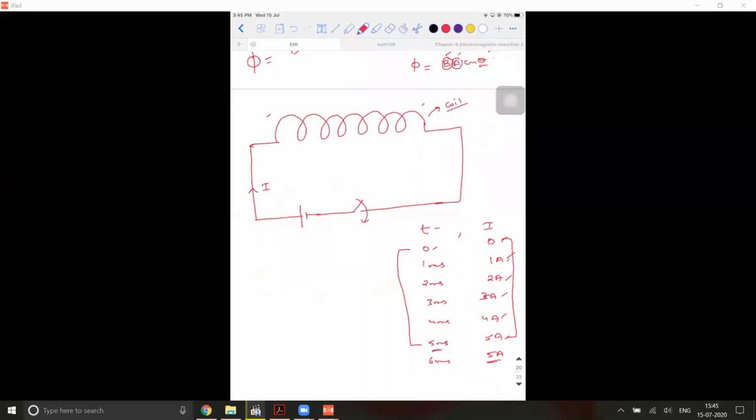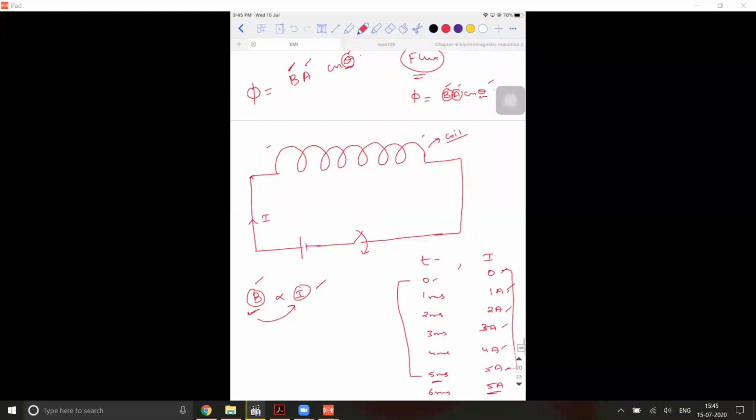During that process, there will be a magnetic field that is linked with this coil, which is directly proportional to the current, whatever is the constant. I don't know, because I'm applying the Biot-Savart term, mu naught I divided by something. But I can understand that it is directly proportional to current. As the value of current is growing, I can say that the magnetic field linked in the coil is also growing. And this magnetic field is induced due to its own current. Have this in your mind. So when the magnetic field is going to get linked with this coil, let us say it is in this way.